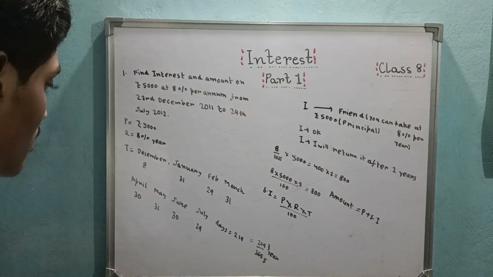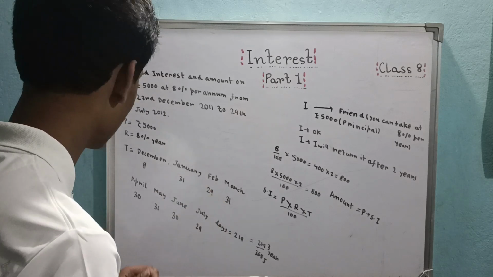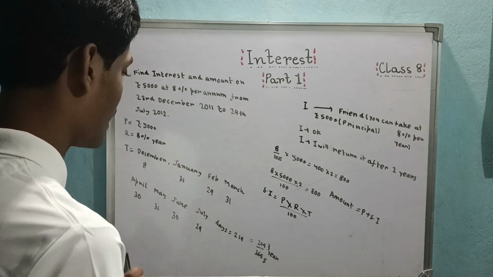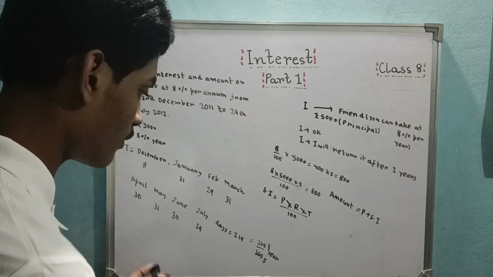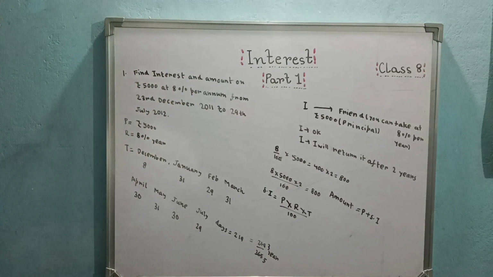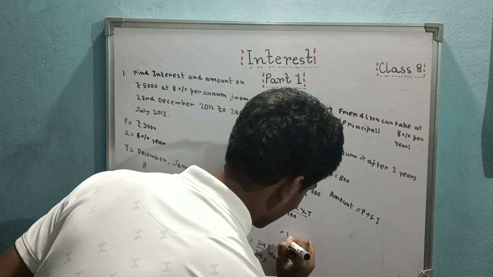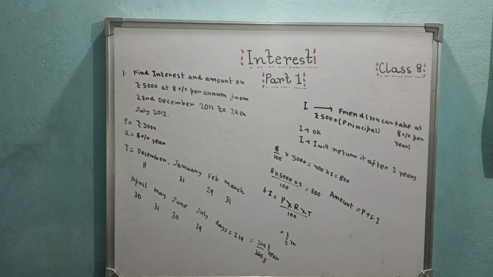Wait a second, let me recount: 31, 29, 60, 31, 91, 30, 121, 31, 152, 30, 182, 29, 219. Yes, it's okay actually. So 219 days means 219 by 365 years. So that means 3 by 5 of a year. So that is our time actually.